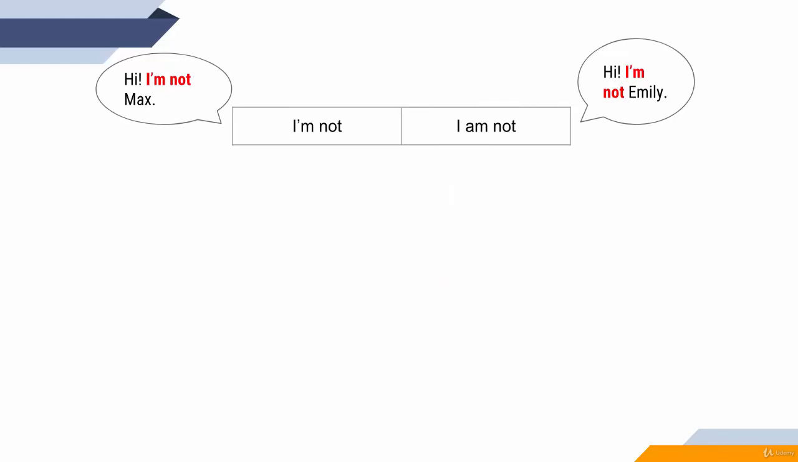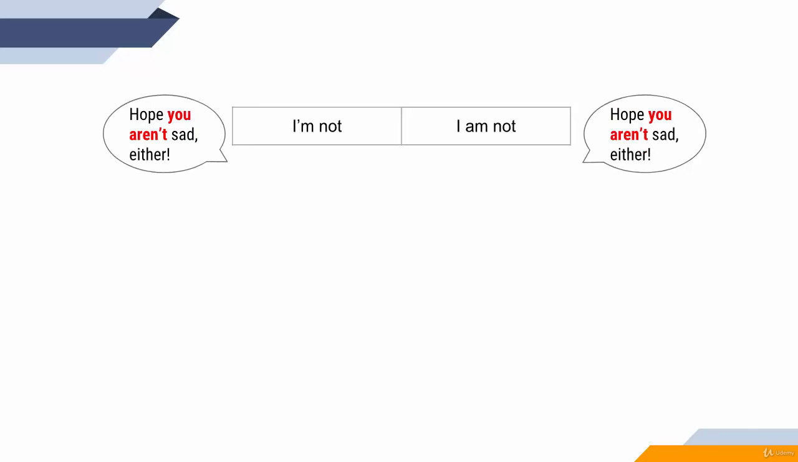So let's look at it again, the short and the long form. You know that in English, they prefer short forms when they speak in spoken English. In formal English, if you write a letter or something, it's different. But in spoken English, they prefer really short forms. So, I'm not or I am not. You aren't or you are not. Hope you aren't sad. Hope you are not sad.